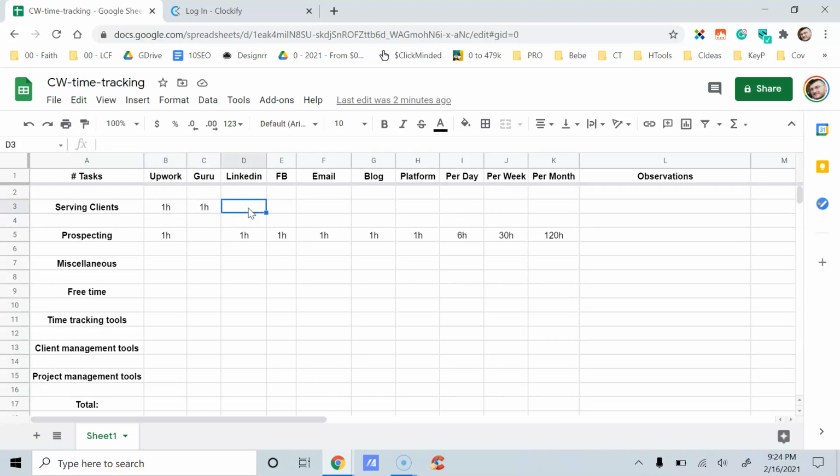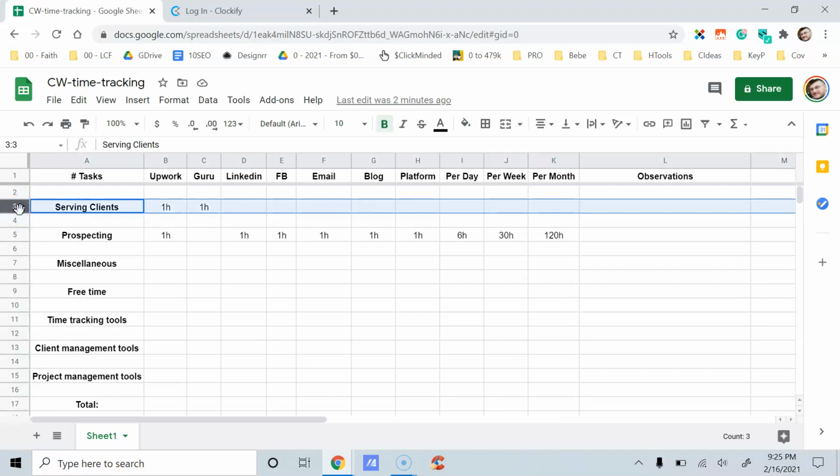So that's one way to look at it. And you do the same: you count all the time spent on a daily basis, then you multiply. If you work from Monday to Friday, as most freelancers do, you do the math, you do the count per week and then per month. So this is just for serving clients.